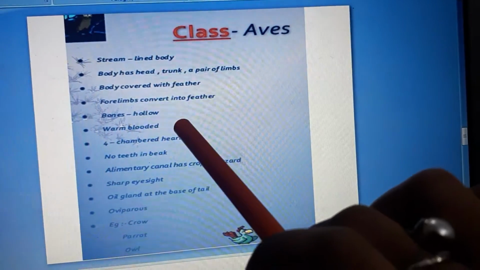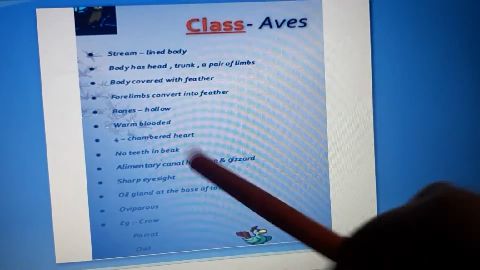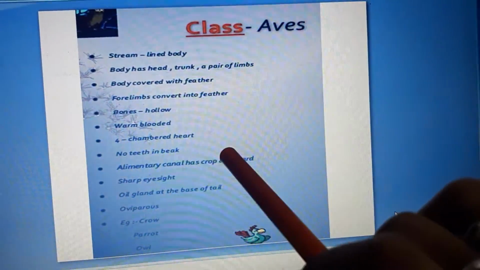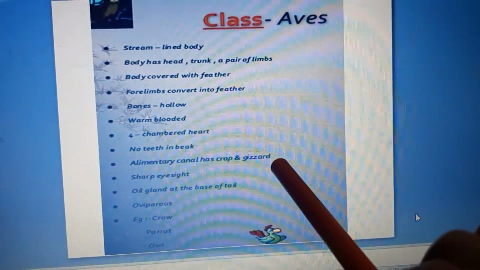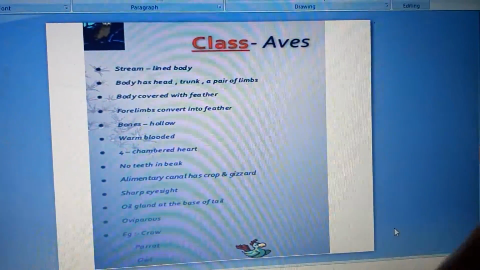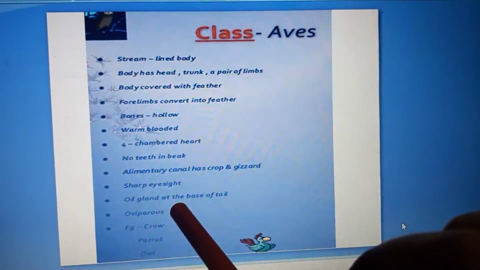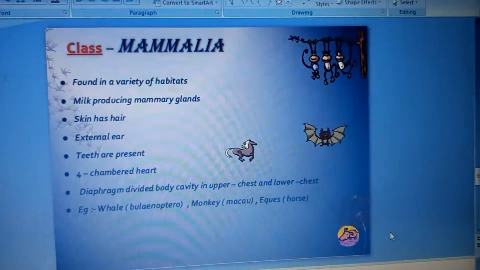and they are warm-blooded organisms. They have a 4-chambered heart, no teeth in the beak. Alimentary canal has crop and gizzard. Sharp eyesight, oil gland at the base of the tail, and they are oviparous. That means they lay eggs. And the examples of Aves are crow, parrot, owl, birds.